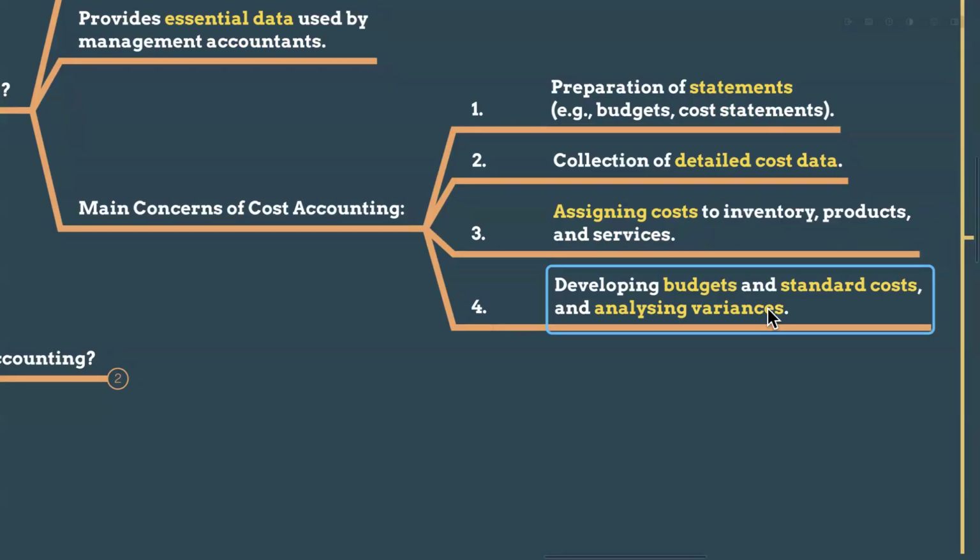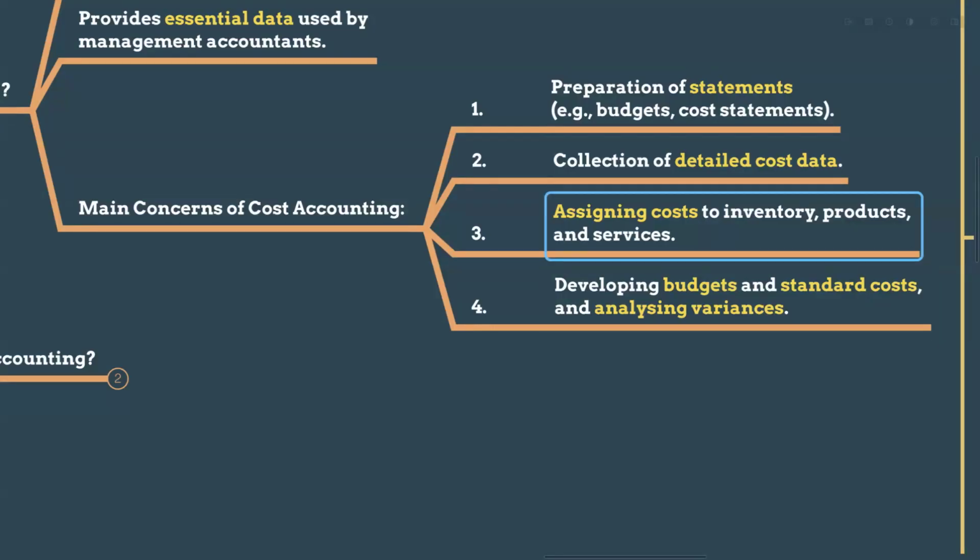And also the standard cost. How much we have to pay for 1 kilogram of raw materials, right? How much we are going to pay for 1 hour of labor, how we are going to absorb the overhead per unit, OAR, overhead absorption rate, right? And we have to analyze the variances. If we want to analyze the variances, definitely we need all the data for one unit: how much direct materials, right? How much direct labor. So everything we need.